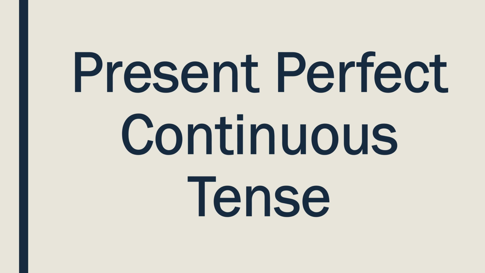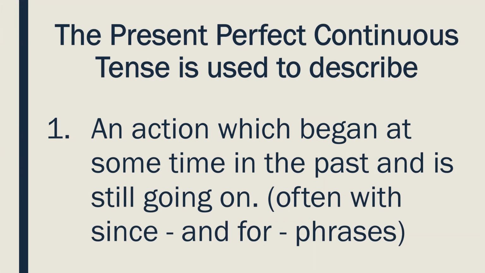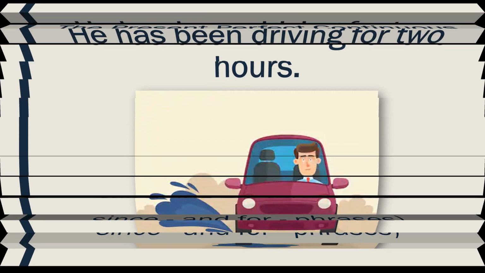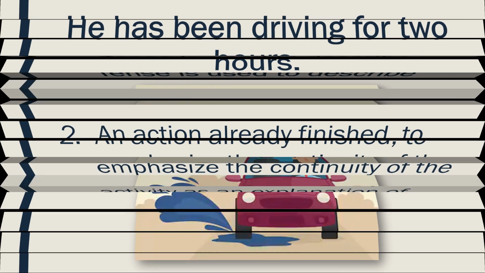Lastly, let's understand present perfect continuous tense. The present perfect continuous tense is used to describe an action which began at some time in the past and is still going on, usually followed by time phrases beginning with since or for. For example, he has been driving for 2 hours.